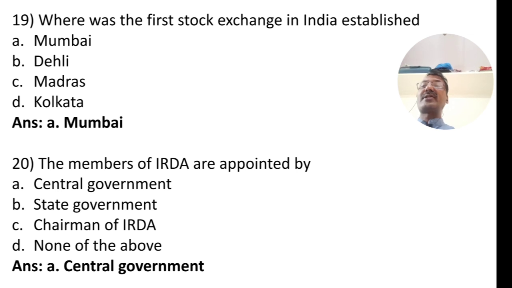The last question is, the members of IRDA are appointed by. So the Insurance Regulatory and Development Authority of India. The members of the IRDA are appointed by A, central government. B, state government. C, chairman of IRDA. D, none of the above. The correct answer is the central government of India. The members of IRDA are appointed by the central government of India, option A.